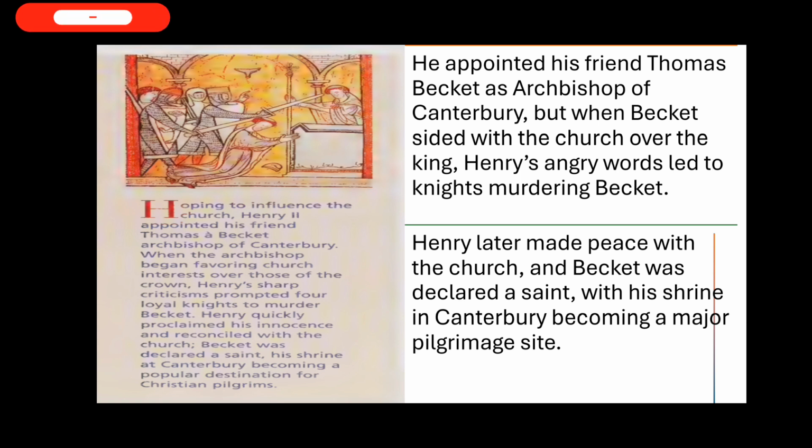But when there was a clash between the monarchy and the church, this Thomas Becket sided with, or favored, the church. This made Henry II angry, and he sent four of his best knights to kill him. While he was in his monastery, we're talking about Thomas Becket, these four knights went and murdered him. Now, Henry later made peace with the church, and Becket was declared a saint.